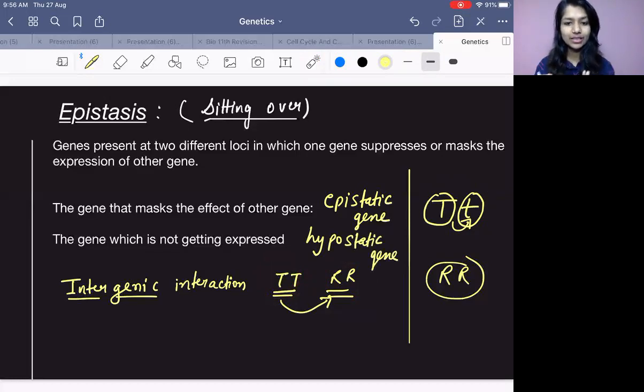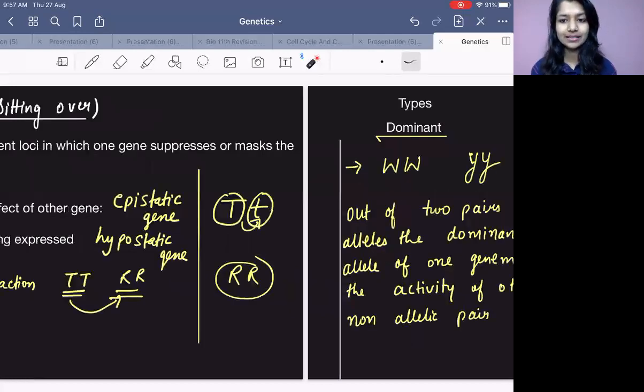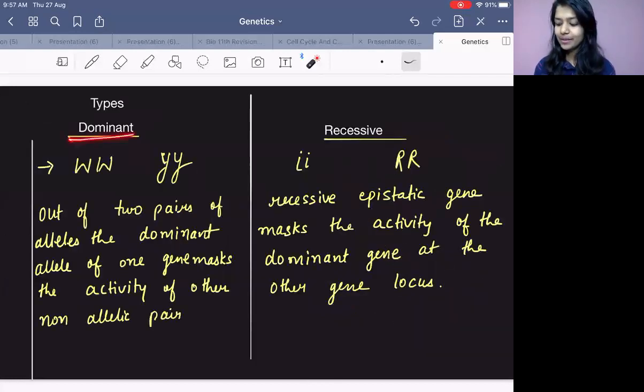Got it? This concept? Epistasis is between two genes, similar to the law of dominance. One gene will get expressed and the other gene, it will not allow it to express. Cool? So there are two types of epistasis: dominant epistasis and recessive epistasis. Very simple. In case of dominant, the dominant gene will sit over the recessive gene.